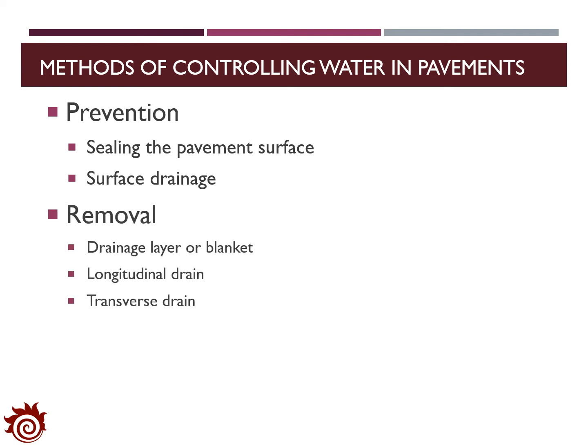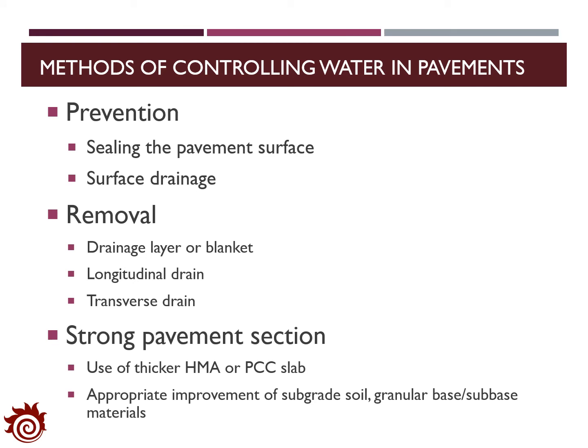The second method is removal. In this method, we will introduce a drainage layer or blanket to the pavement structure and apply longitudinal and transverse drains so that we can help the water to move out of the pavement structure as quickly as possible. Finally, we can develop strong pavement sections with a thicker hot mix asphalt or PCC slab, and also apply appropriate improvement of subgrade soil and granular sub-base materials so that it will be less sensitive to the moisture content.